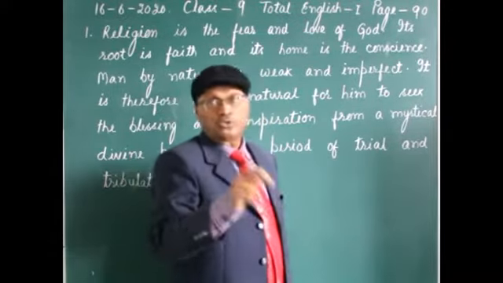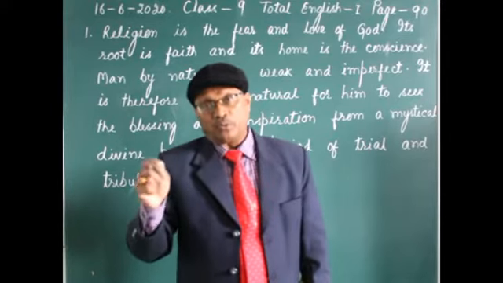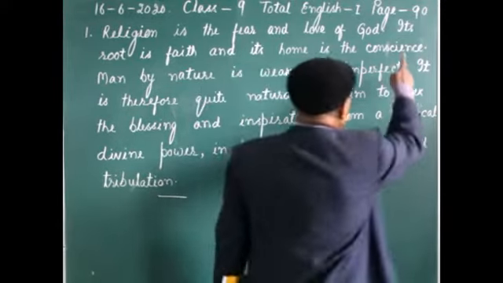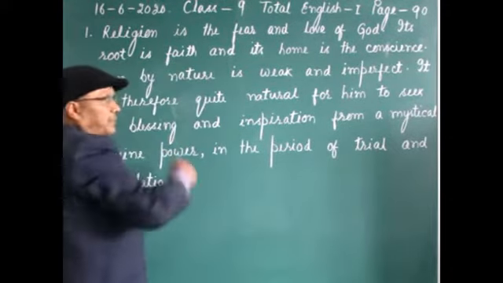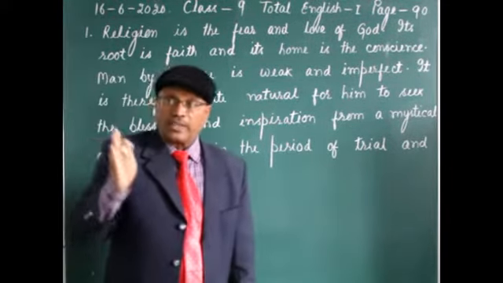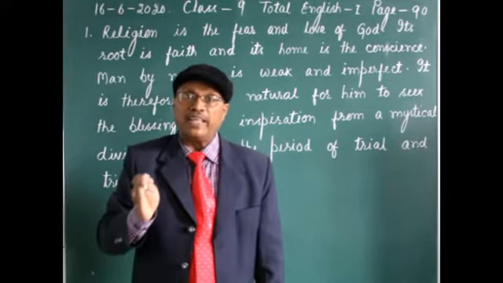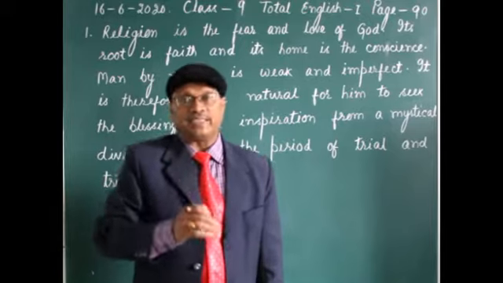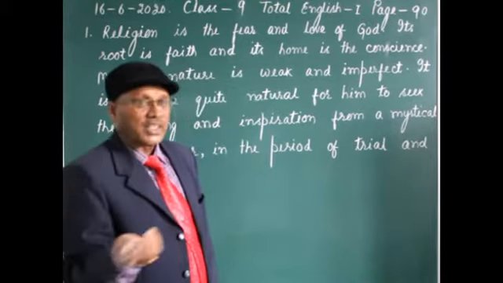Then any man, any woman belongs to one religion. Its root is faith. For example, you belong to a particular religion. So its main root is, of course, faith. You must have faith in your deities, in your God, in your Lord, and so on.